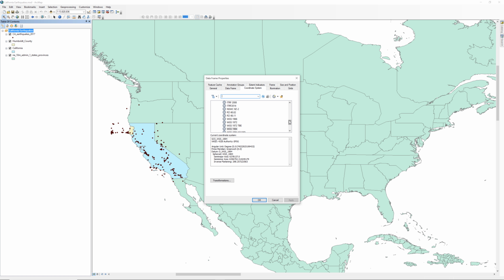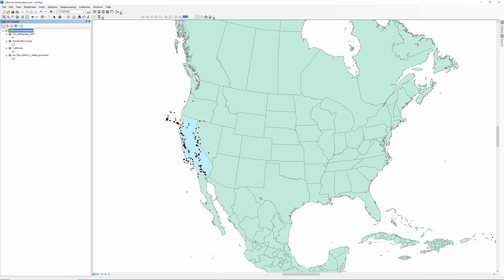Select the Coordinate System tab. Scroll down until you see the Projected Coordinate Systems folder. Expand the folder, then expand the Continental subfolder. Locate the North America subfolder. Within the North America folder, select North America Lambert Conformal Conic, then select OK.